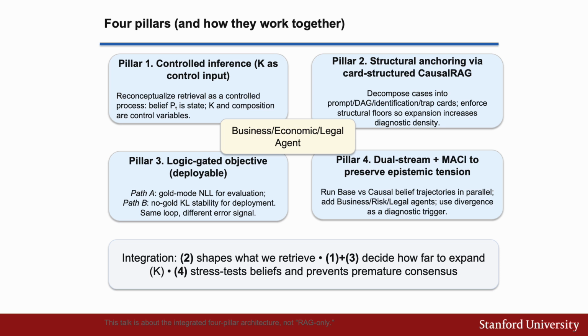The architecture rests on four pillars. First is controlled inference, where belief is treated as a state. Second is structural anchoring, where retrieval uses causal cards encoding DAGs and trap types. Third is logic-gated objective, where error is either label loss or belief divergence. And fourth is dual-stream architecture, where base and causal reasoning evolve in parallel. So, structural anchoring determines what reasoning substrate the LLM operates over. This changes not just stability, but reasoning itself.